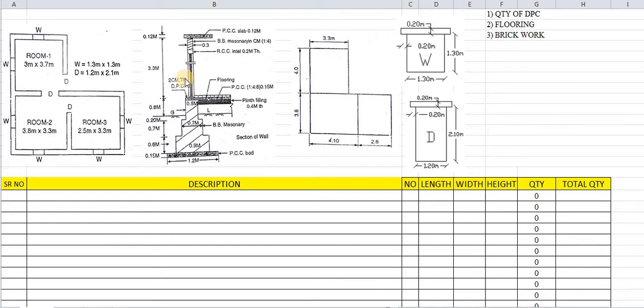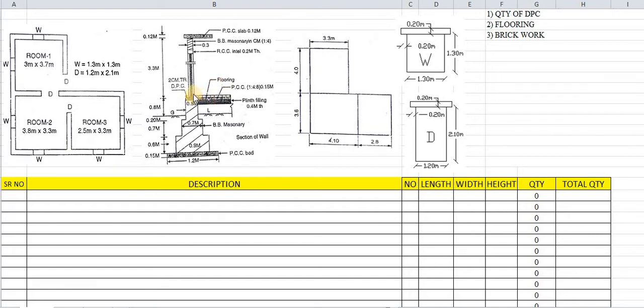not in cubic meters. So while calculating the quantity of DPC it is to be measured in square meters. Therefore there is no need for this 2 centimeters, even though the thickness has been given. It is just given for information, or just to confuse. This 2 centimeters will not be used in the calculation of DPC. Again, flooring thickness has not been mentioned, and moreover there is no use of thickness for flooring.